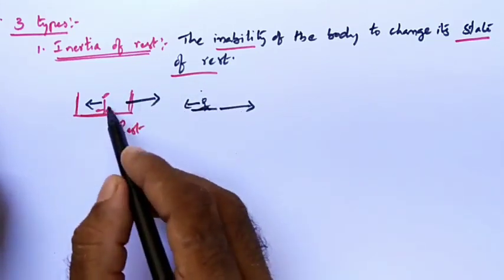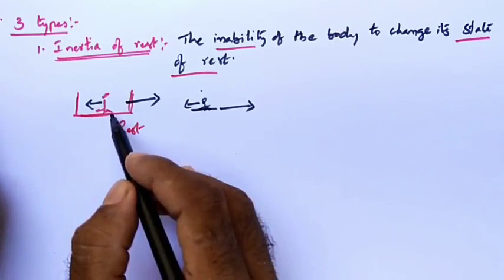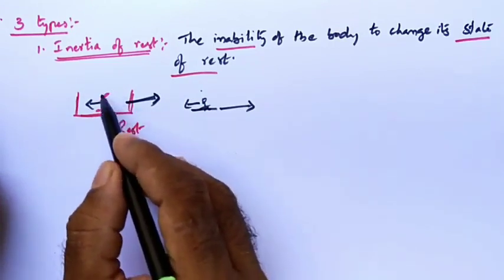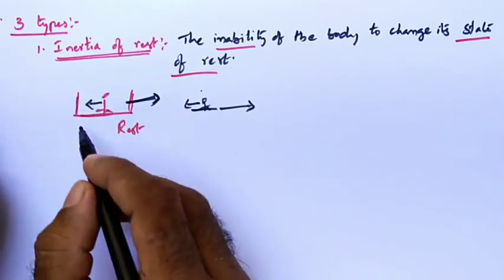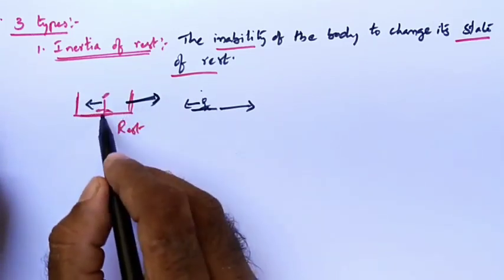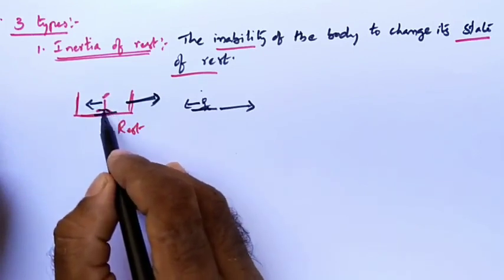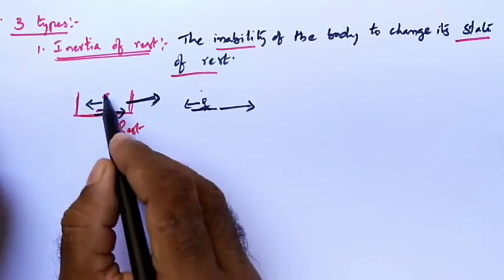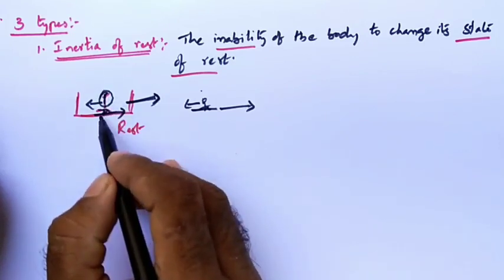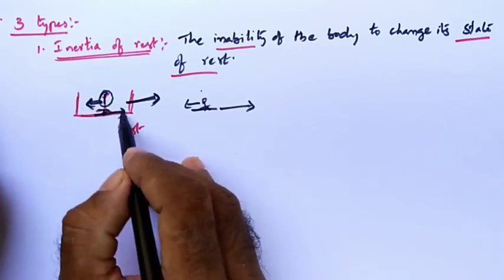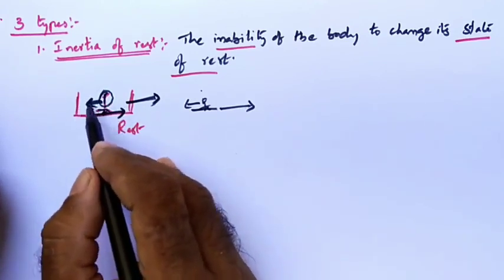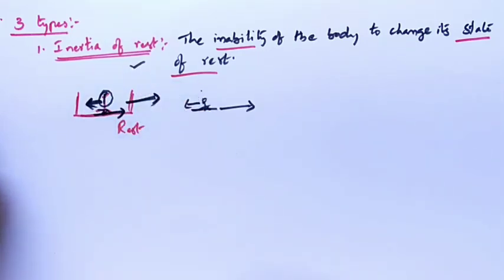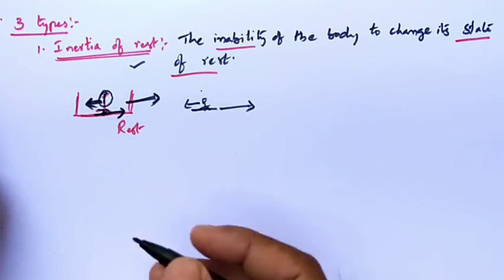What is our state here? Rest. What is our previous state? Rest. When the bus suddenly starts, our body tries to stay in the state of rest only. But the bottom part of our body is connected with the bus or truck. It moves forward, while the upper part is staying at the same position, so it appears as if pulling back. So this property is known as inertia of rest. Clear? So many examples.